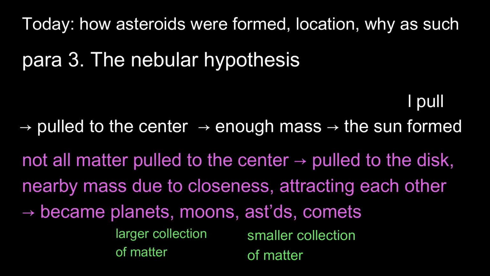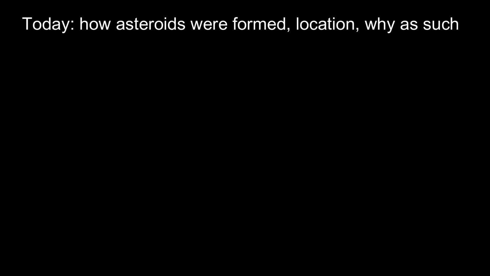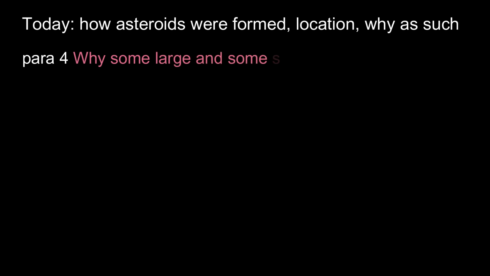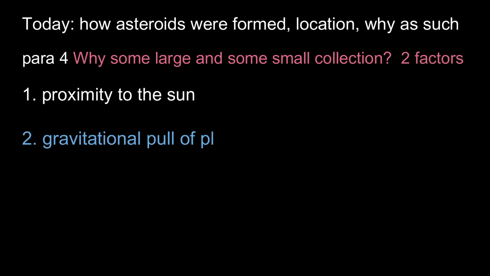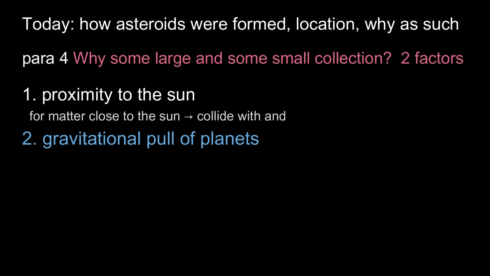Now, why did some of these pieces of matter form larger collections and eventually become planets, while others remained separate asteroids? The answer mostly has to do with two factors: proximity to the sun and the gravitational pull from larger bodies, the planets, in the solar system. First, proximity to the sun. Any collection of material that is close enough to the sun cannot remain an independent object for terribly long. Either it will collide with and become absorbed by one of the innermost planets, Mercury, Venus, the Earth, or Mars, or it will be sucked into the gravitational pull of the sun.